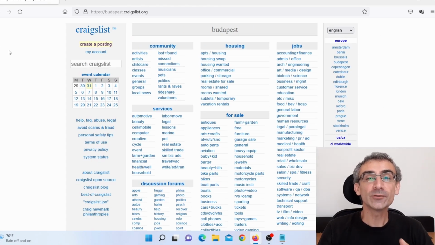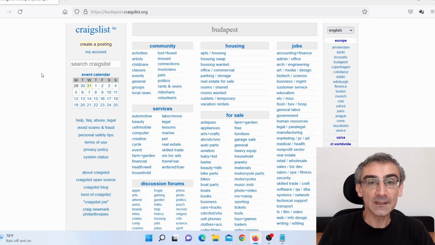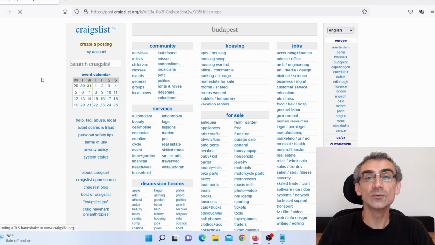Okay guys, so first thing you need to do, you need to find clients. So what you need to do, you need to come here on Craigslist. Now, if you live in India, Philippines, Germany, Brazil, or whatever, you need to find the classified ads website in your country and then apply this method in your own country. But I'm here on Craigslist, so what I need to do, I need to click here on create a posting to create a new post.